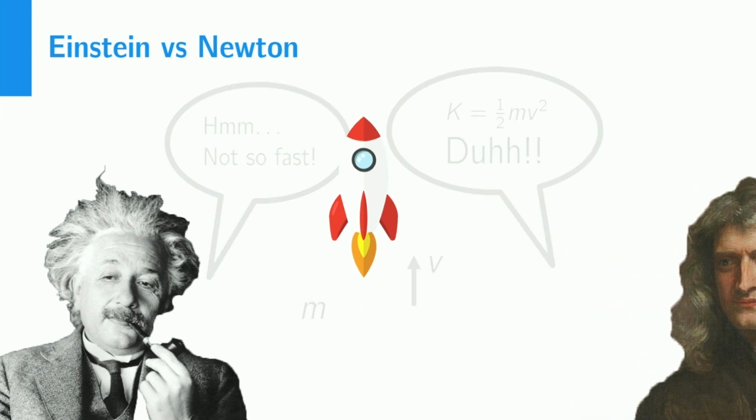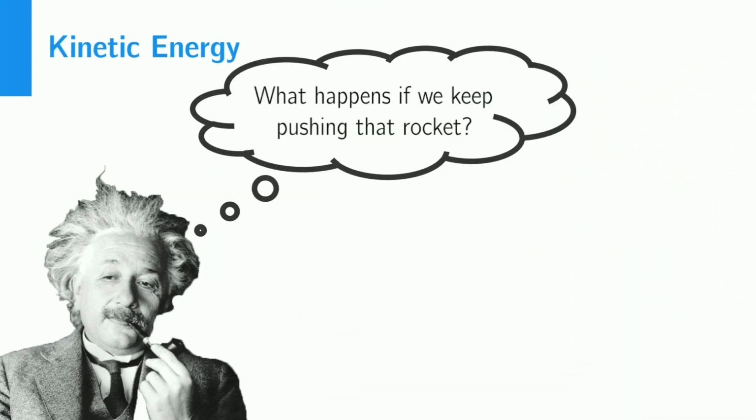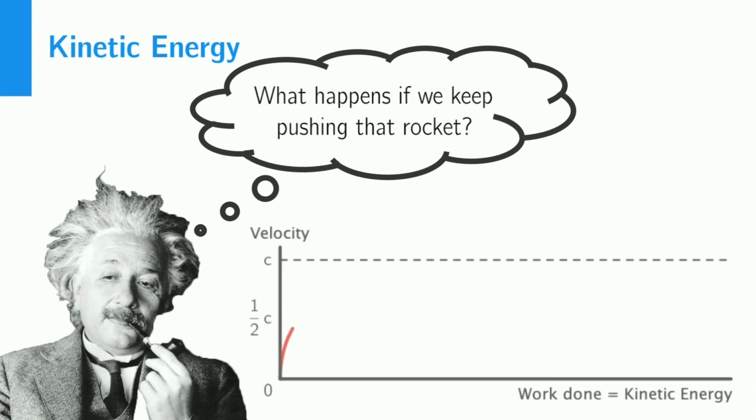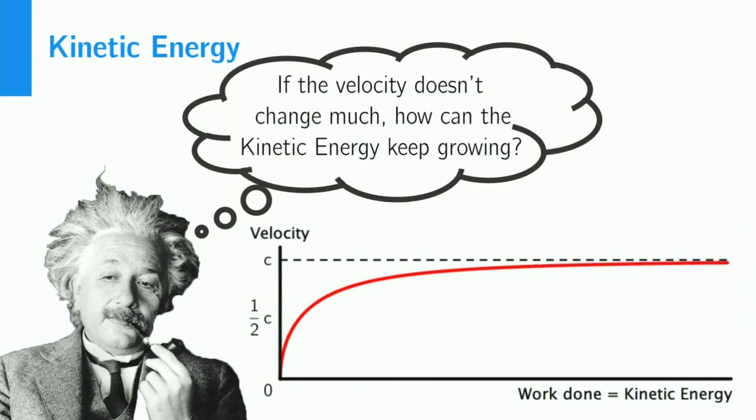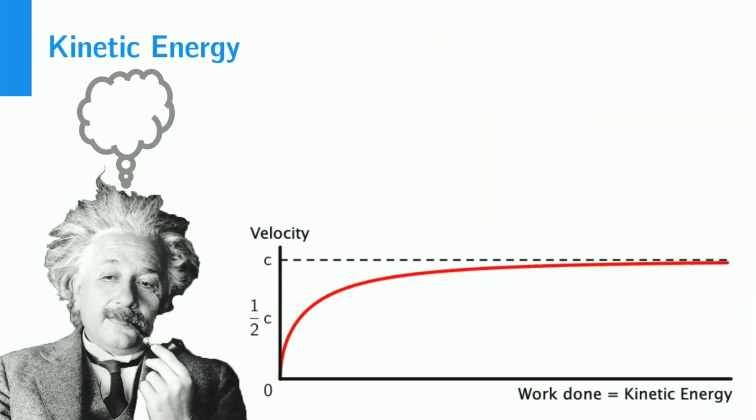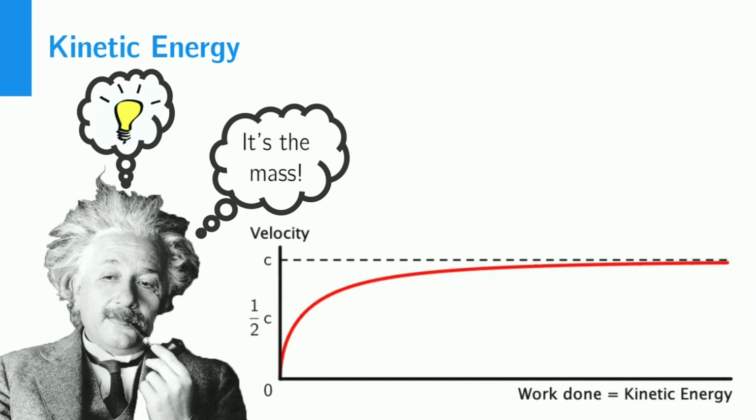In fact, if we keep accelerating that rocket, it cannot exceed the speed of light. No matter how much work we do in order to accelerate the rocket, its velocity will eventually stay almost constant and close to the speed of light. But that poses a question. How can kinetic energy increase while the velocity stays constant? According to Einstein, this can only happen if the mass increases with increasing velocity.